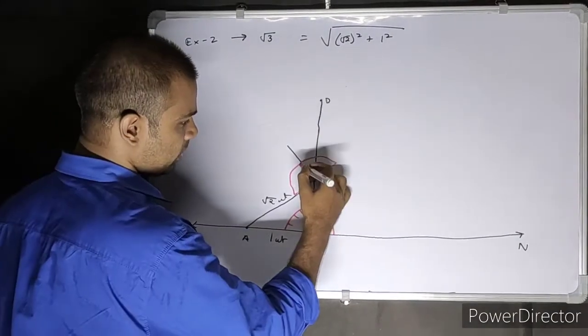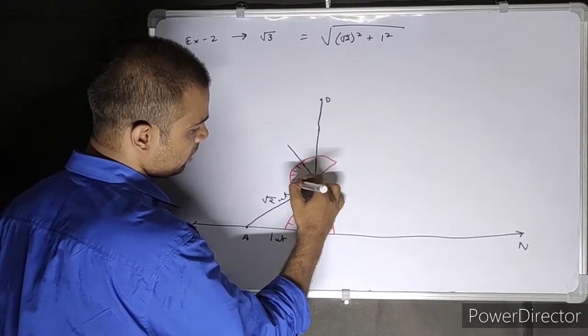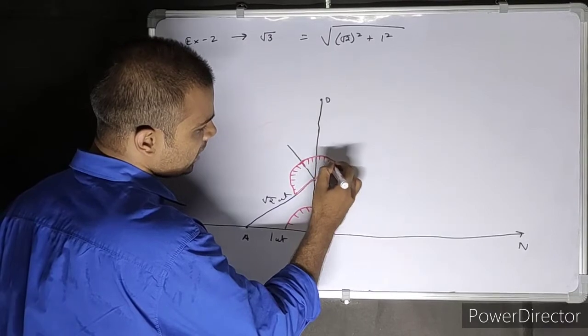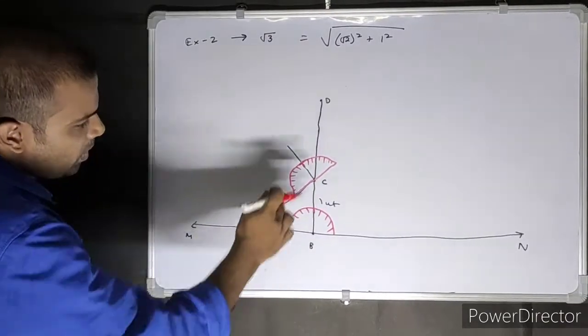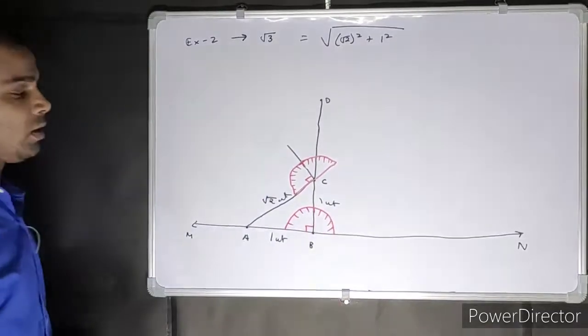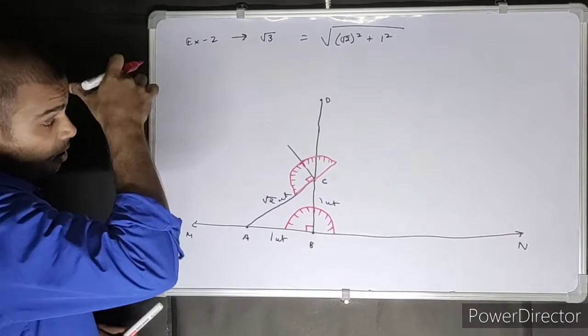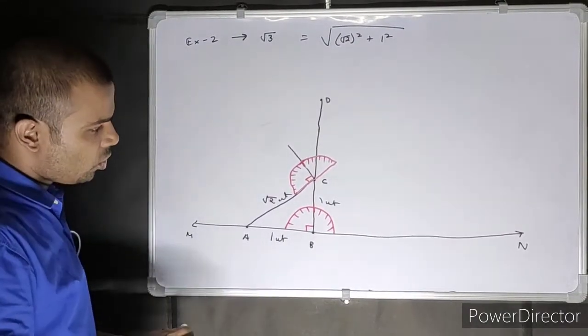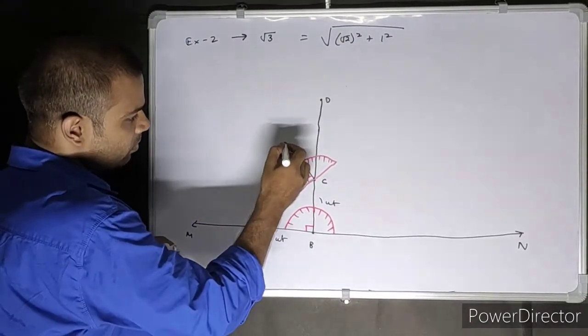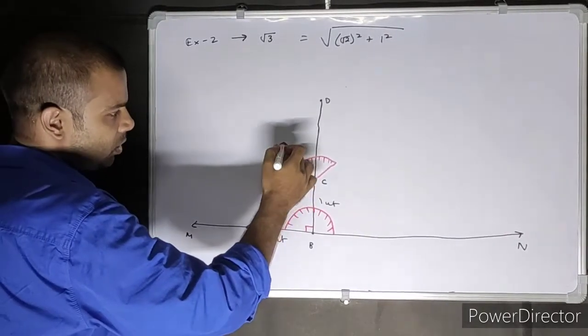This is your 90 degree. Other degrees are here. That's your 90 degree. So you have to make a perpendicular over here, and you have to make a perpendicular over here. So that's your 90 degree. Now this and this have to be the same. So just make sure that's 1 unit over here, not less than that. Measure it with your ruler.